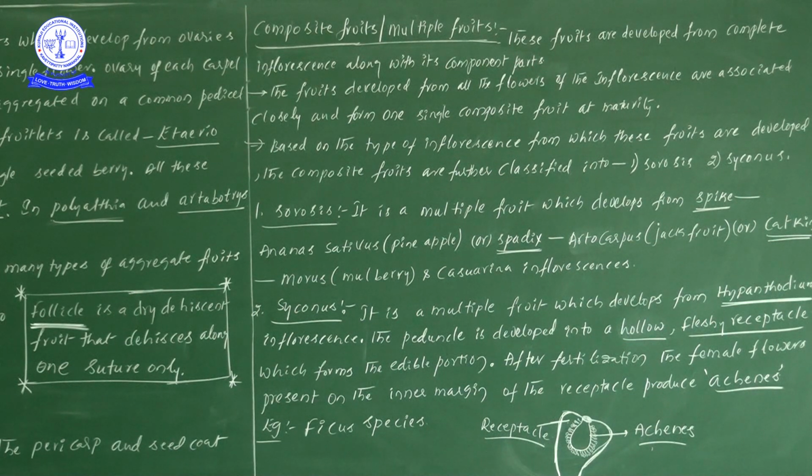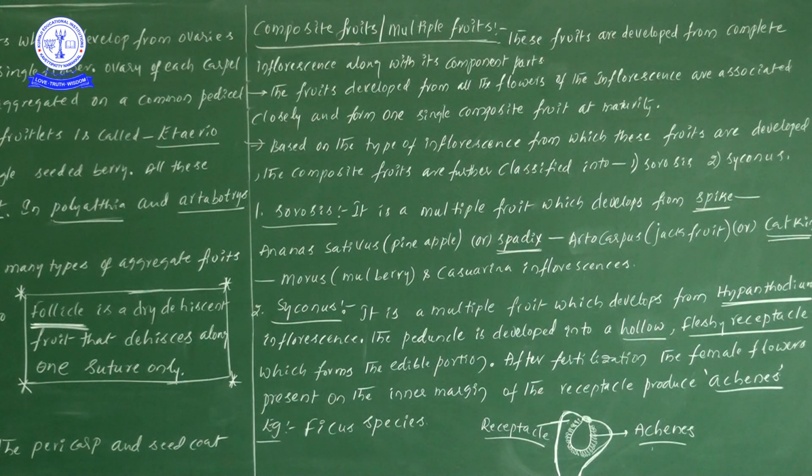Here, along with the complete inflorescence, whatever parts are present along with the inflorescence also definitely get involved in the formation and development of fruits.